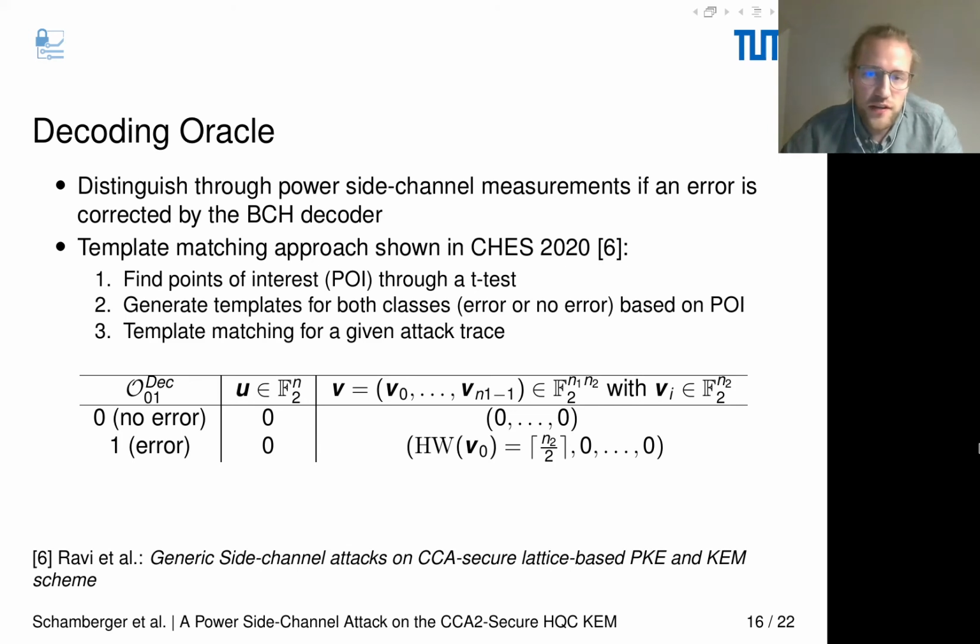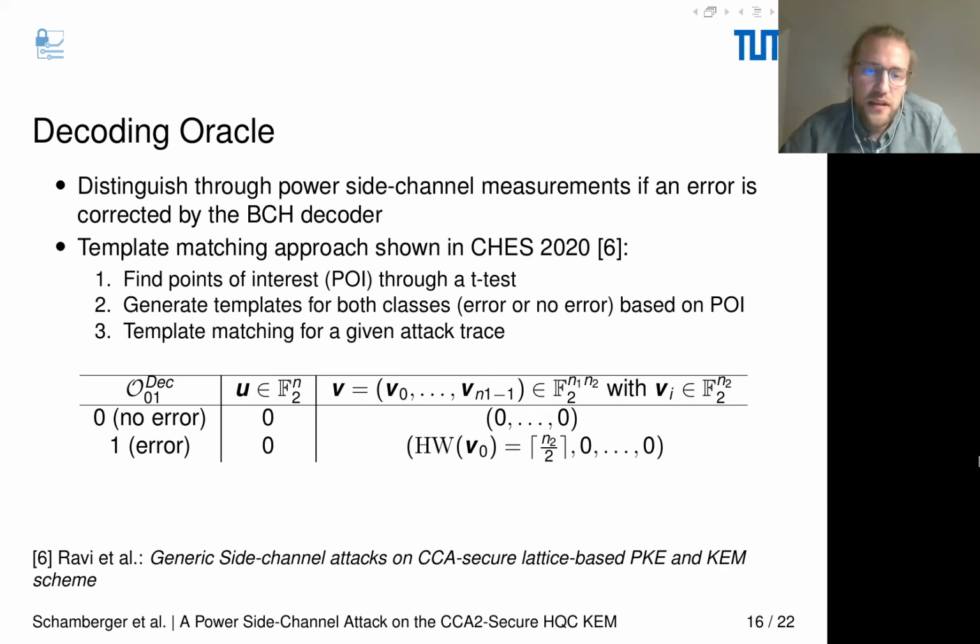How to generate the input patterns for the Ttest and the template generation is shown in this table. If we want to have no error, we simply set both u and v to 0, and so we have no error indicated. And if we want to have an error corrected by the BCH code, we simply set u to 0, which eliminates the influence of y, and we set the first repetition code chunk of v to n2 half.